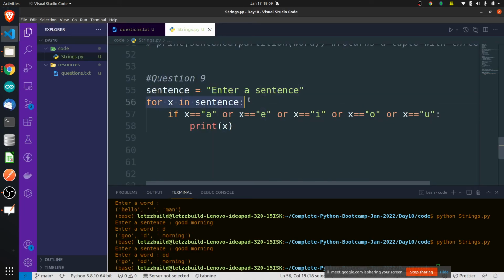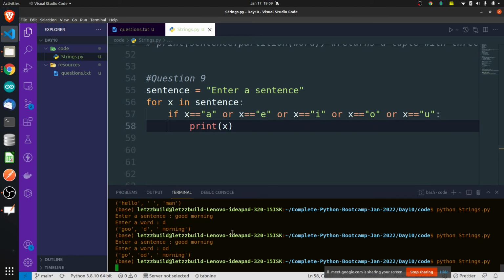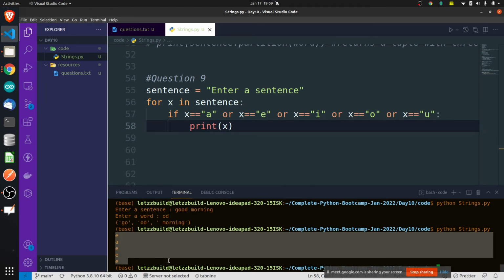And don't change the syntax of for loop, okay? For loop syntax is very simple. Just write a variable here, which is going to hold the value of the current iteration, which is the current letter in this case. That's it, and then the sentence. This is the simple syntax of for loop. Don't change the syntax of for loop. And if I run this code, it will print all the vowels that are available inside this.